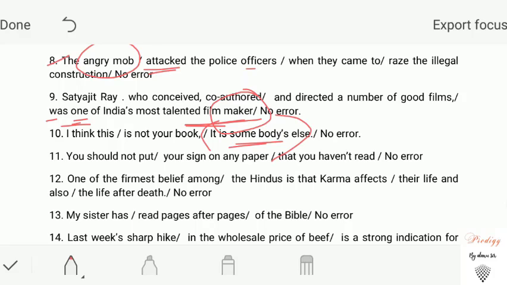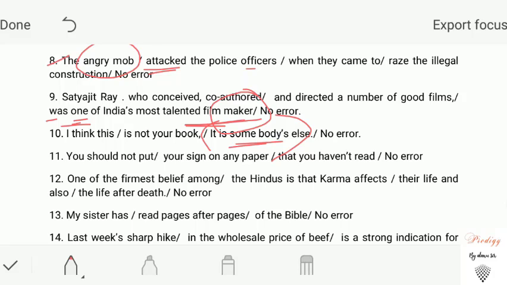Somebody's else. Write down another rule. We can use apostrophe s with words like nobody, somebody, anybody. Okay? Nobody's pen, somebody's bag, somebody's exercise book, we can write that.